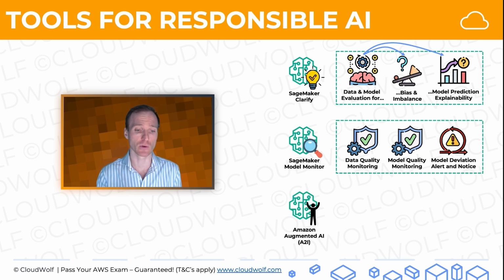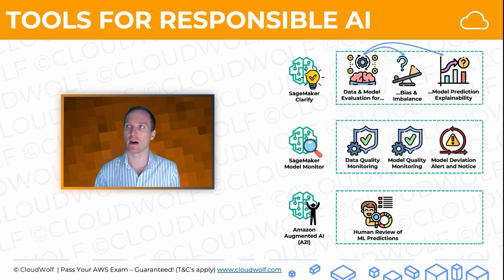And the final third tool is Amazon Augmented AI. Again, this one does come up on the exam. Maybe not as much as the first two, but it still might come up on your exam. And what you need to know here is that it's basically augmenting the review of models with humans added into the equation. So basically a human review of ML predictions.